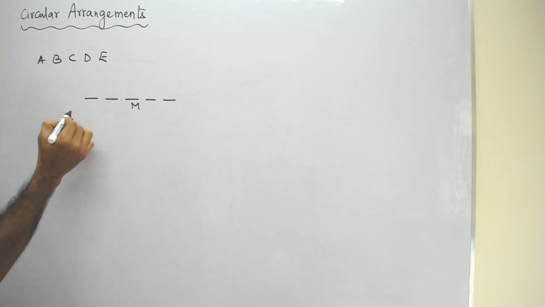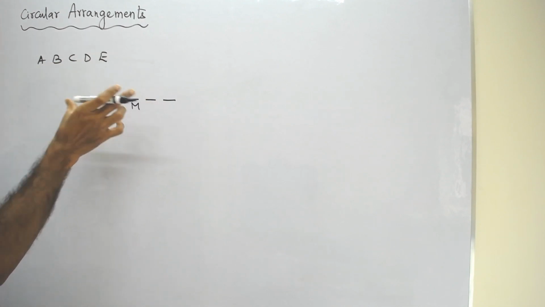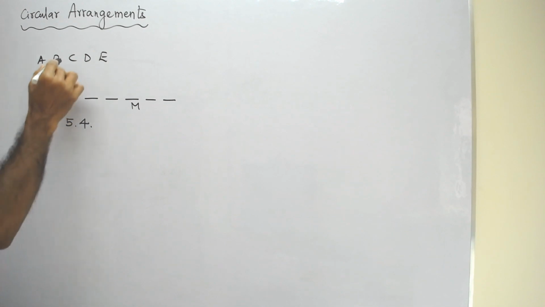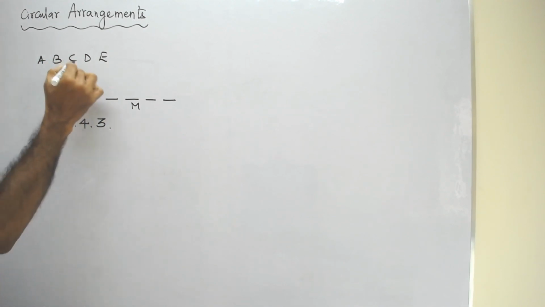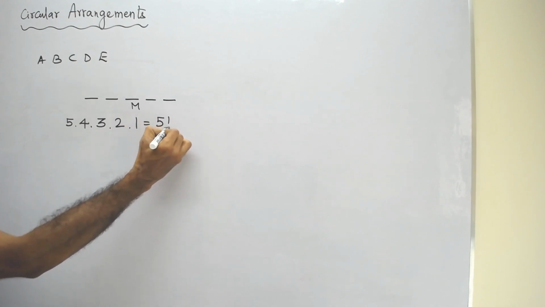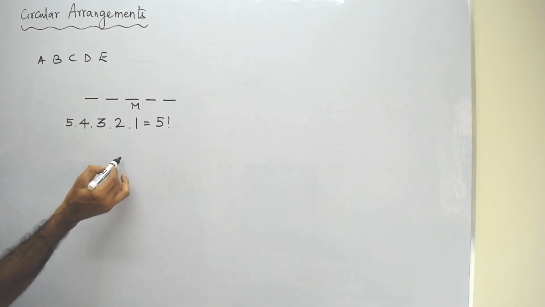Now assume that A has already occupied a seat. Now B will be having 4 possible options. So B can be arranged in 4 ways, and C can be arranged in 3 ways, and D can be arranged in 2 ways, and E can be arranged in 1 way. So this is 5 factorial, which we have studied in linear arrangements. Okay, now let us come back to the circular arrangement.